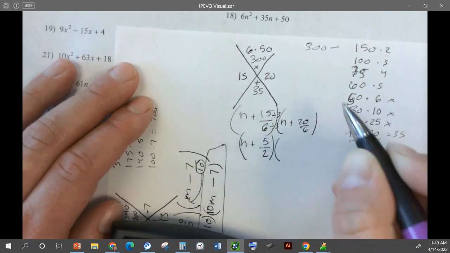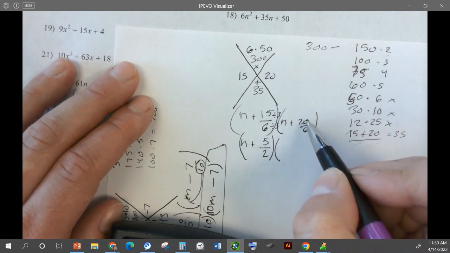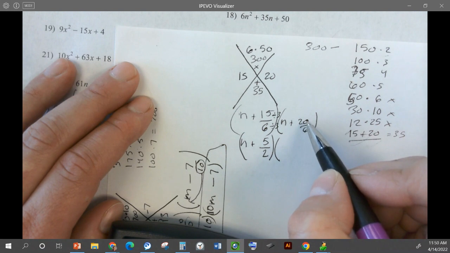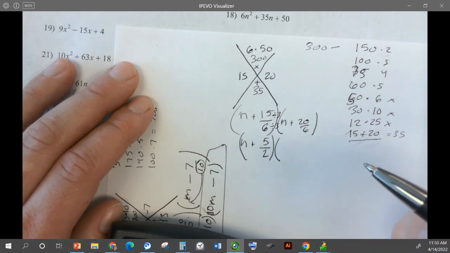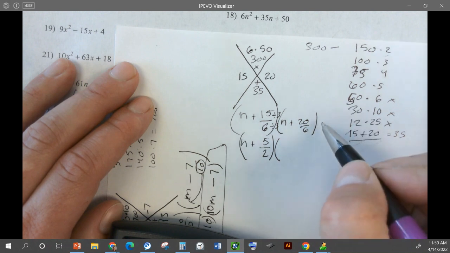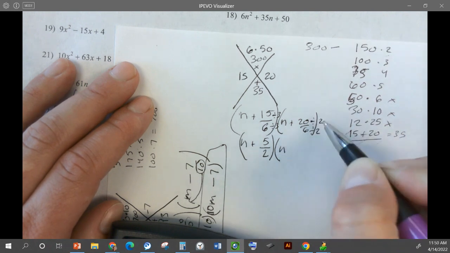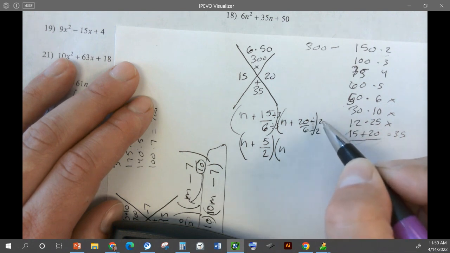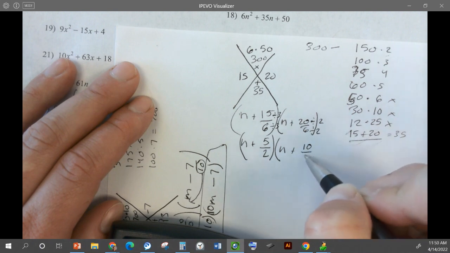Okay. And then let's simplify this one. Are there factors of 20 and 6 that are the same that we can divide out? 2. Yep, good. These are both even. So we can divide them both by 2. So we have n, 20 divided by 2 is 10, 6 divided by 2 is 3.